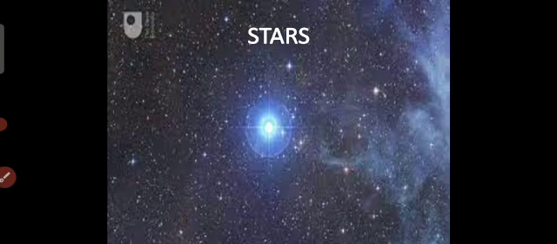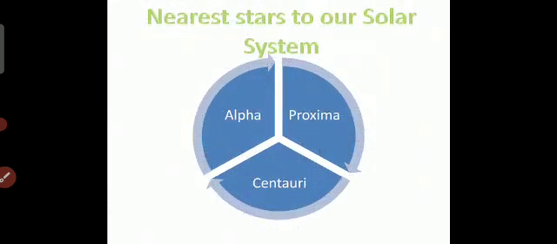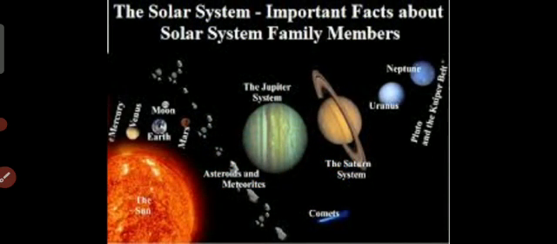Now we come to our next topic, stars. Any heavenly body that shines by producing its own light is called a star. Students, do you know the sun is also a star and the center of the solar system? Stars have their own heat and light. The nearest stars to our solar system are Alpha Proxima Centauri. Some stars together make a recognizable pattern in the sky, and that pattern is known as a constellation.